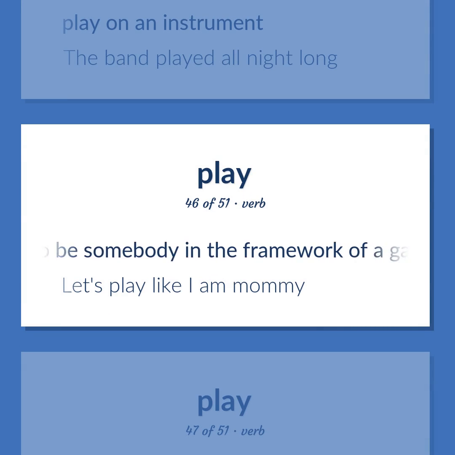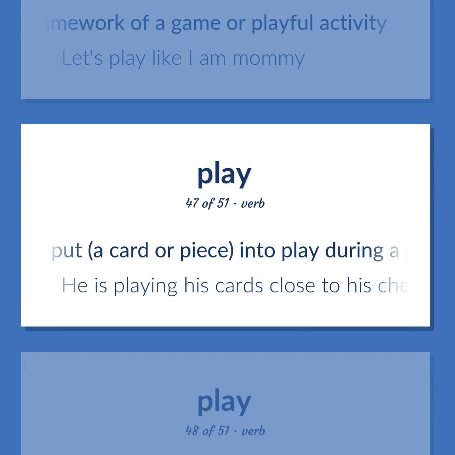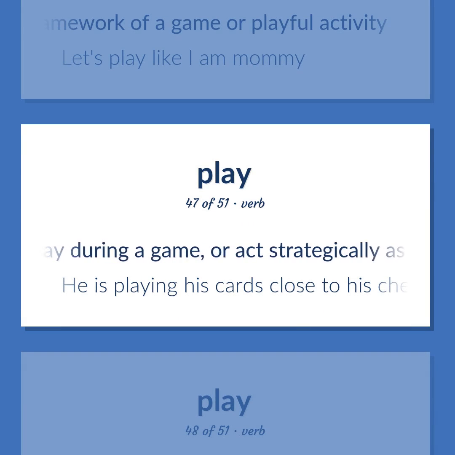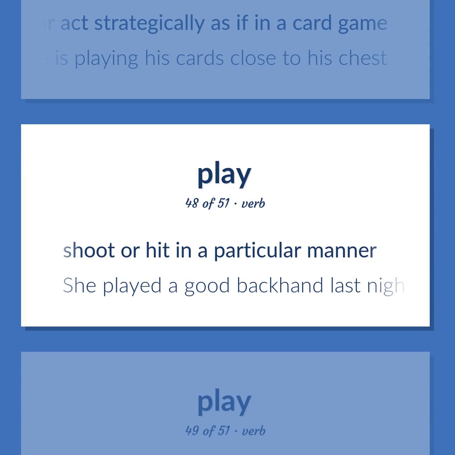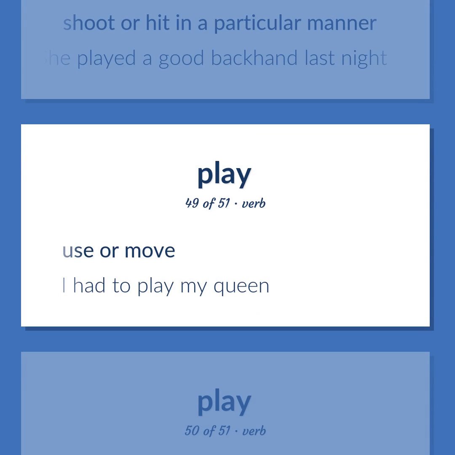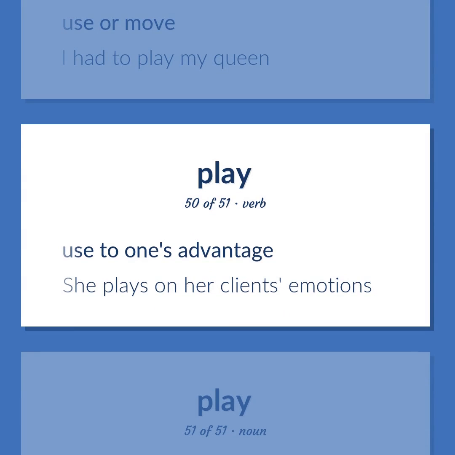Pretend to be somebody in the framework of a game or playful activity. Let's play like I am mommy. Put a card or piece into play during a game, or act strategically as if in a card game. He is playing his cards close to his chest. Shoot or hit in a particular manner. She played a good backhand last night. Use or move. I had to play my queen. Use to one's advantage. She plays on her client's emotions.